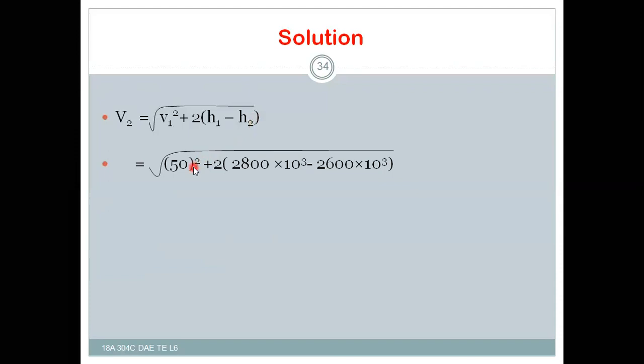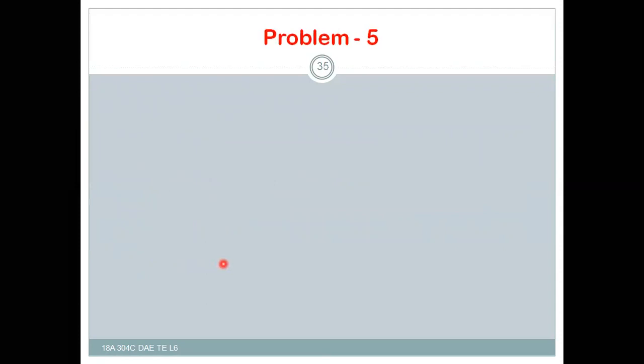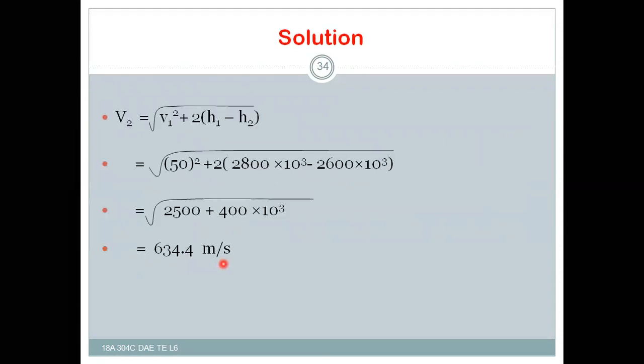After substitution of all these values, that is the square root of 50 square, that is V1, is equal to 50 into 2, plus 2 into (2800 into 10 to the power of 3 minus 2600 into 10 to the power of 3). Finally you will get the outlet velocity or the exit velocity of the nozzle is equal to 634.4 meters per second. That is the answer for this problem.